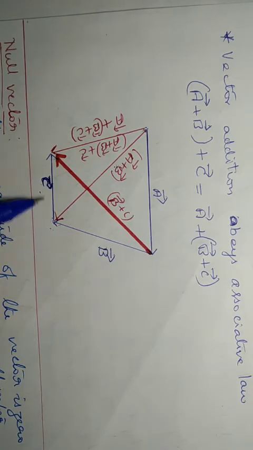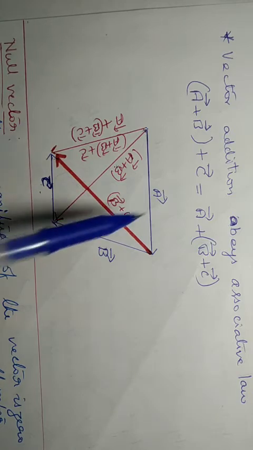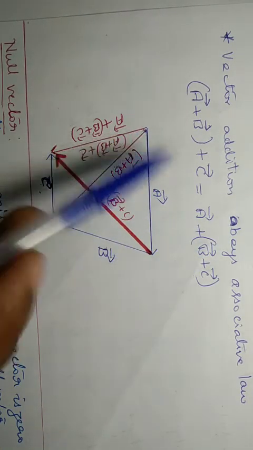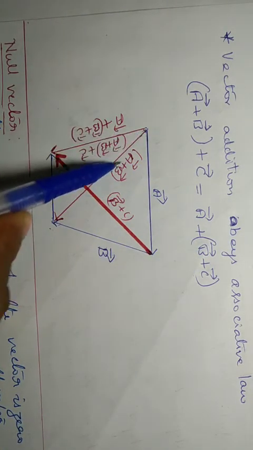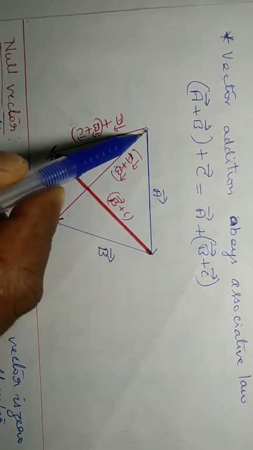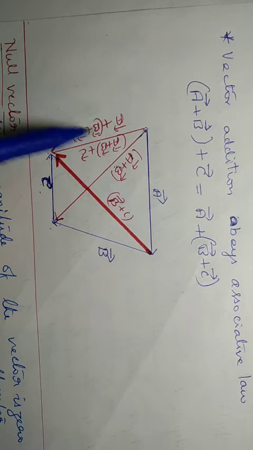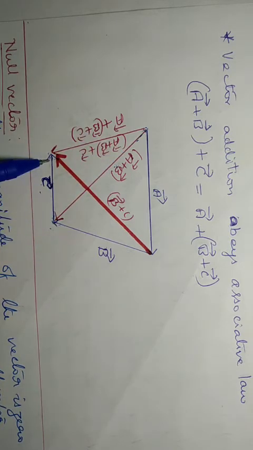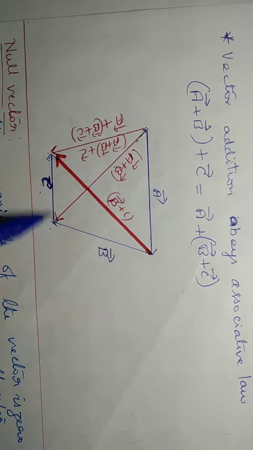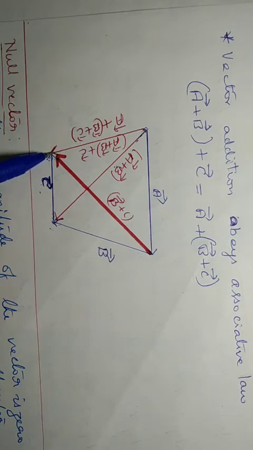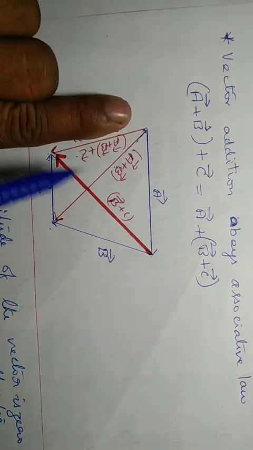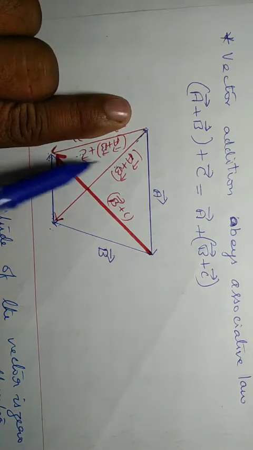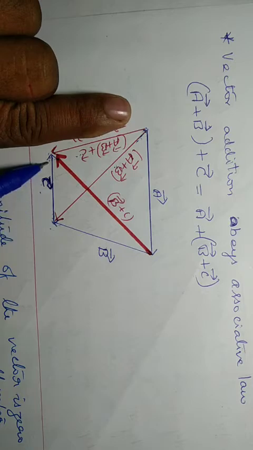Draw the tail of the vector C at the head of the vector B. This is C. Forget A and B. Now only remember these vectors: A plus B, and C. We have only two vectors, this resultant and C. Join these two vectors, A plus B and C. What is this? It is nothing but A plus B plus C, using these two vectors.